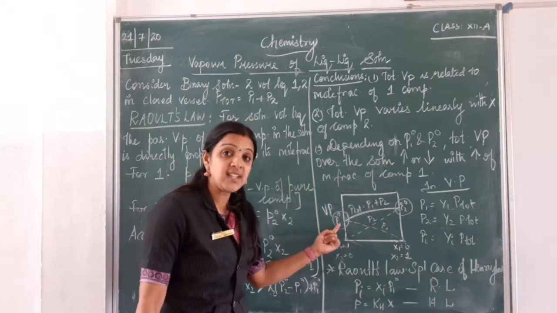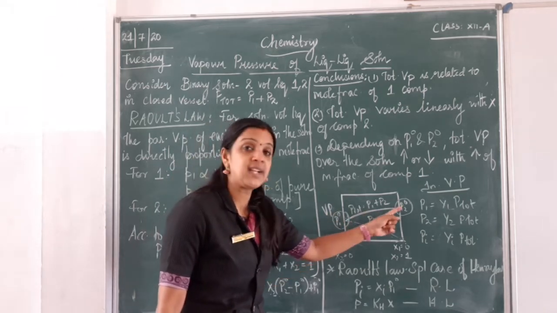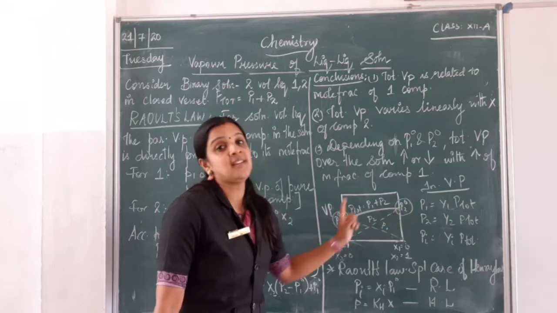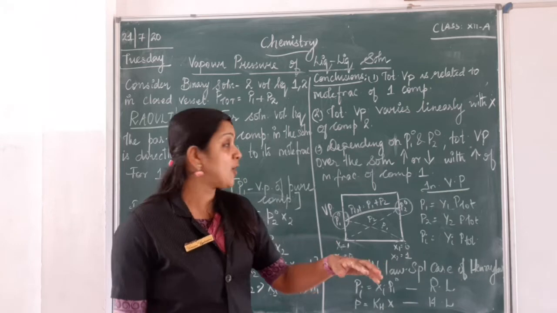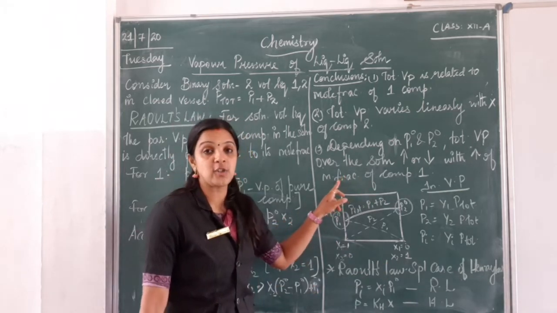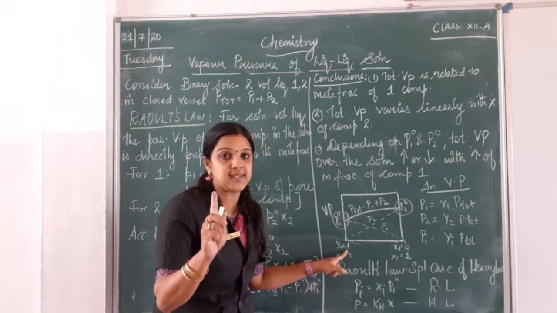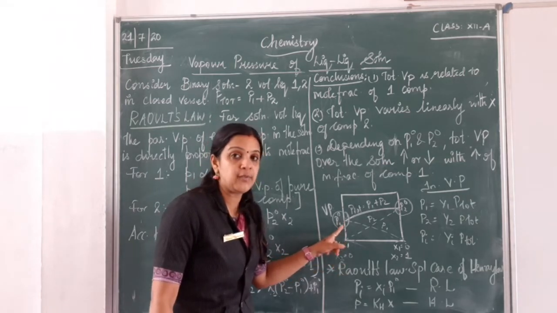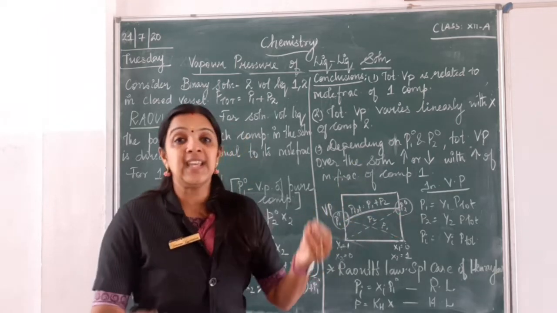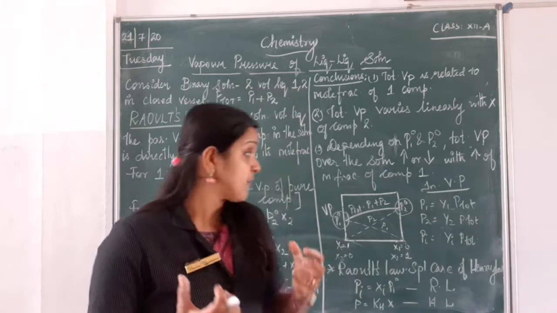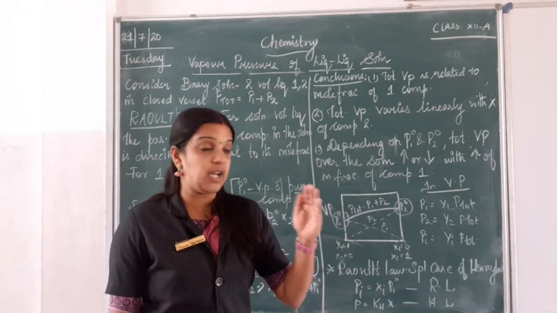If there is increase in the P1 naught, what happens? My total vapor pressure will increase. If there is a decrease in the P1 naught, the total vapor pressure will decrease. So that is how it is related to the mole fraction of the component 1, because component 1 is nothing but only P1 naught is present. So depending on the value of P1 naught and P2 naught, what happens? The total vapor pressure will increase or decrease. So these were the conclusions given by the scientist Raoult.